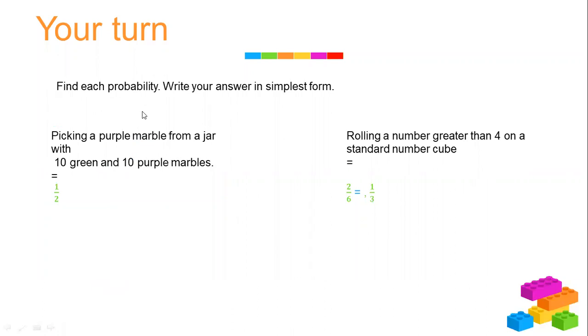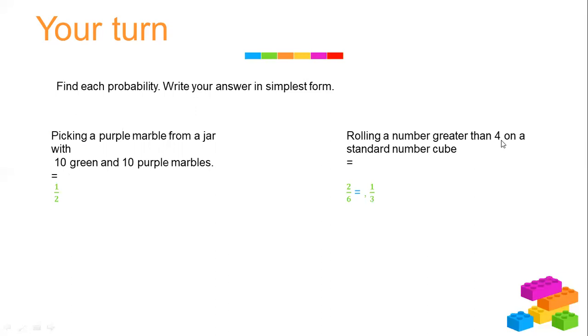Your turn. Find each probability, write your answer in simplest form. Picking a purple marble from a jar with 10 green and 10 purple marbles. So here we have 10 green marbles and 10 purple marbles. Their total is 20. 10 purple divided by the total, which is 20, would be 1 over 2.